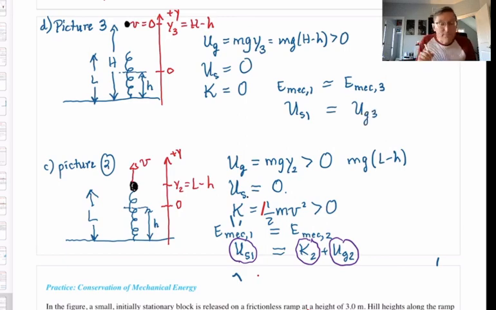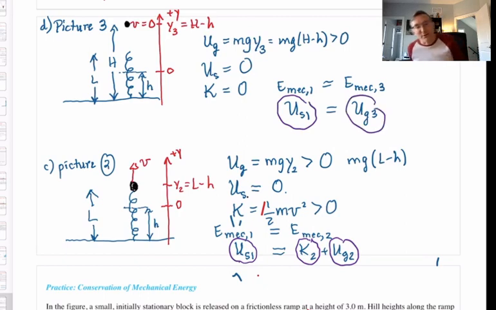And now the mechanical energy is all gravitational. So this says, between pictures 1 and 3, that we have simply converted elastic potential energy into an equal amount of gravitational potential energy. And if the problem gave us numbers, we would be able to calculate things like, what is that highest point, capital H? Or how fast was it going, V, in picture 2? All kinds of questions like that can be asked if we give you enough numbers. And then you apply these ideas correctly. Okay, so that's a practice I've done with you.